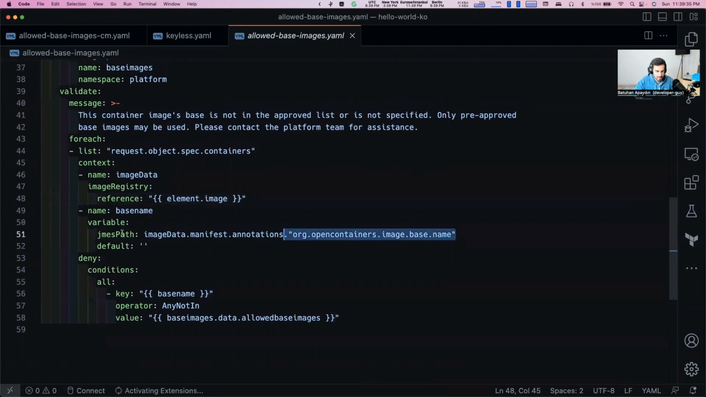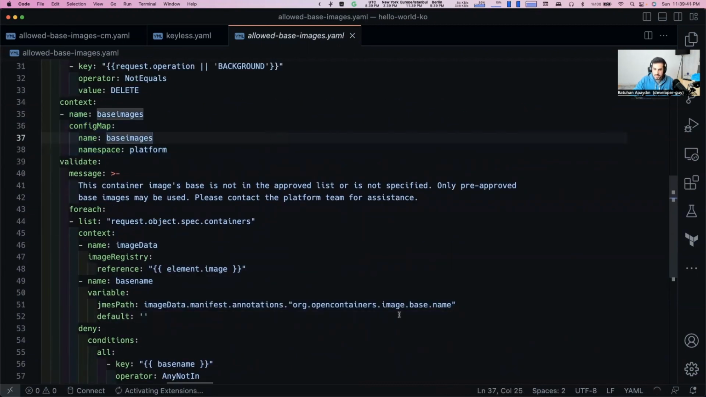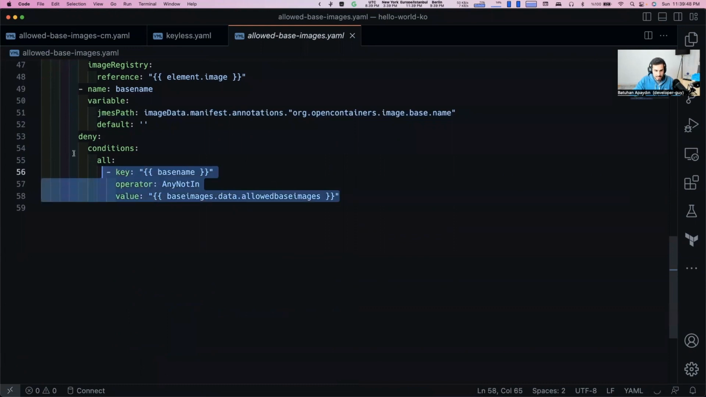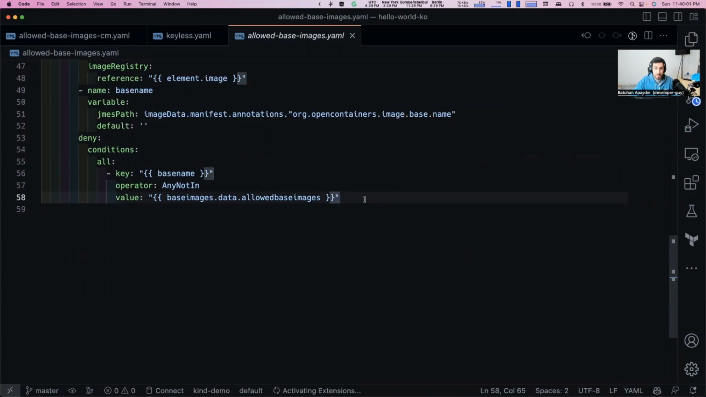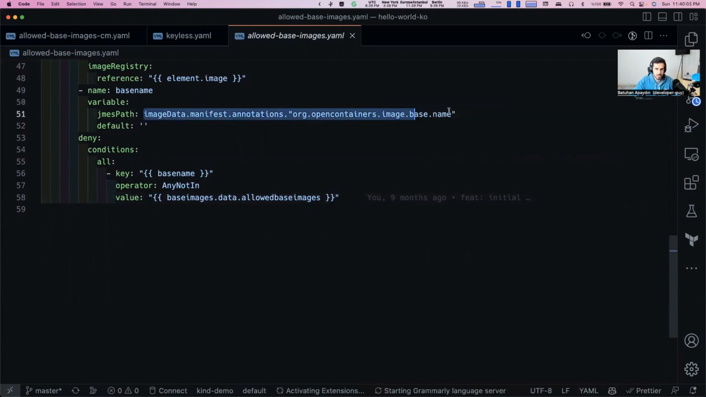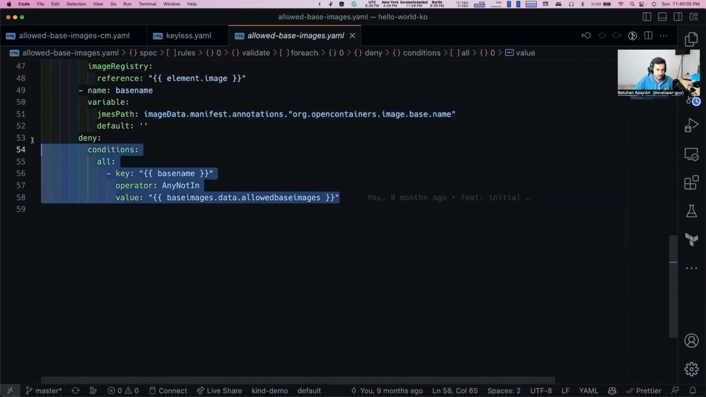We are extracting that information and we are looking at the config map. Is there any match associated with the base image information in the config map? If there is, we are allowed to deploy this pod that is using our container image, which is using our secure base image. If there is no secure base image used in our container image, Kyverno is going to deny this request.